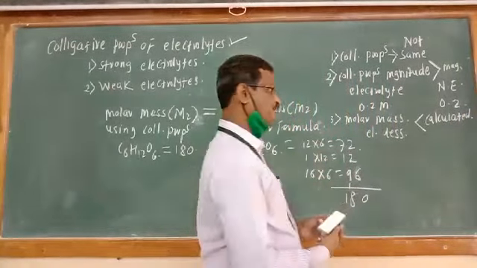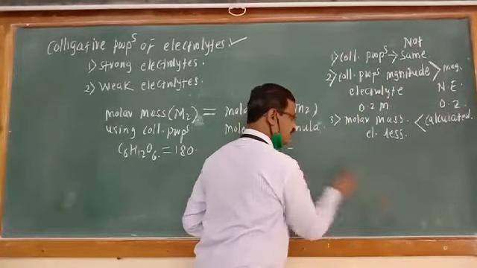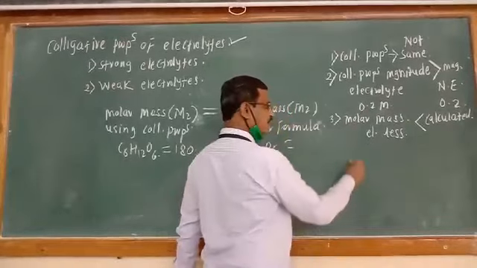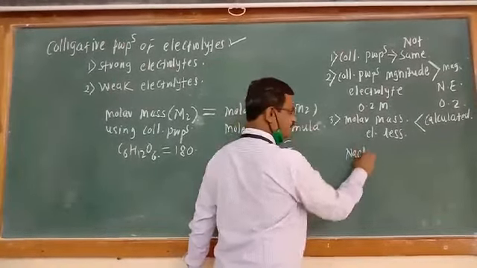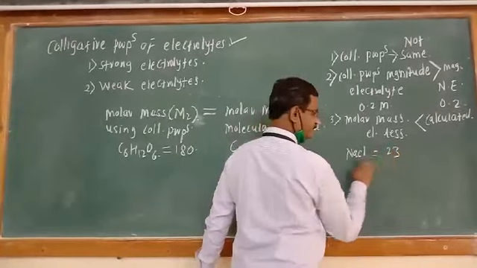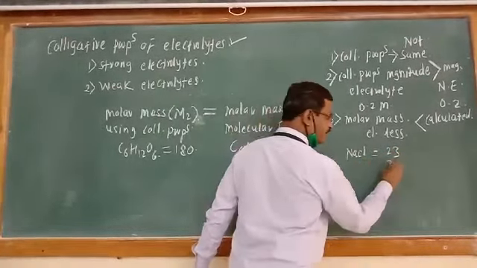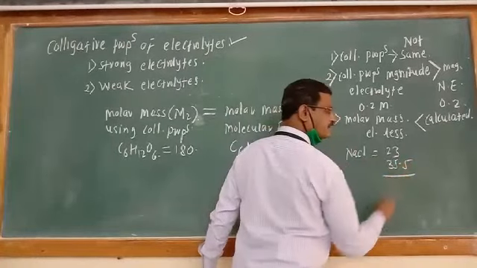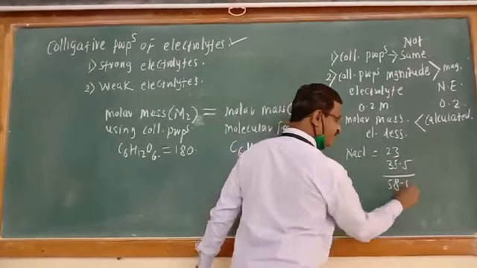For example, take an electrolyte like NaCl, sodium chloride. What is its molar mass? 23 for sodium and 35.5 for chlorine, so it comes to 58.5.